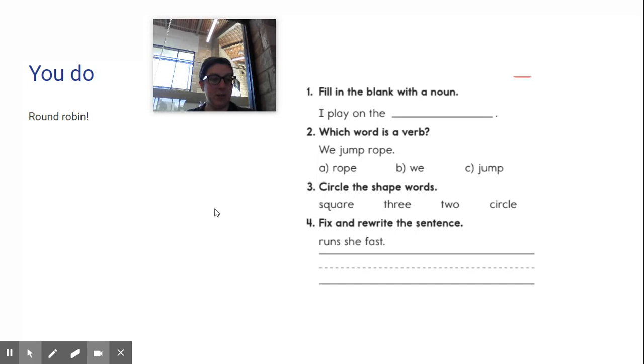Okay, this time I'm just going to read through the questions, but you're going to be on your own as far as thinking about the different things we're talking about. 1, fill in the blank with a noun. I play on the blank. 2, which word is a verb? We jump rope. A, rope. B, we. C, jump. 3, circle the shape words. Square, 3, 2, circle. 4, fix and rewrite the sentence.